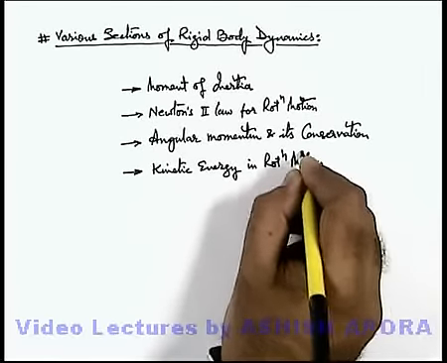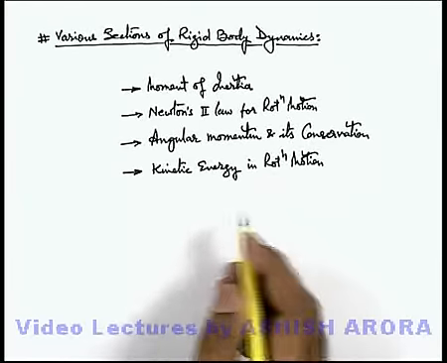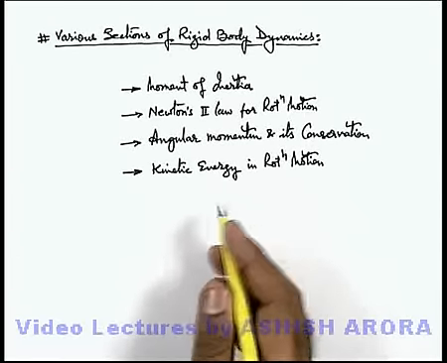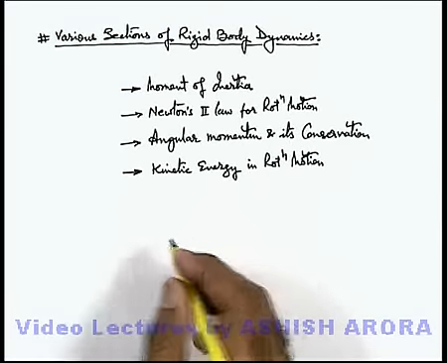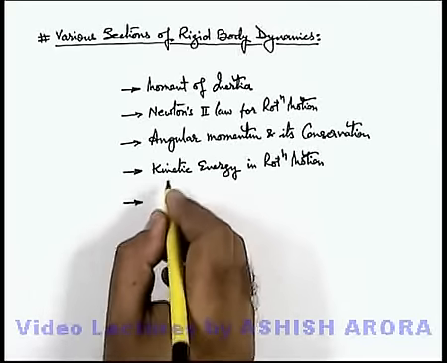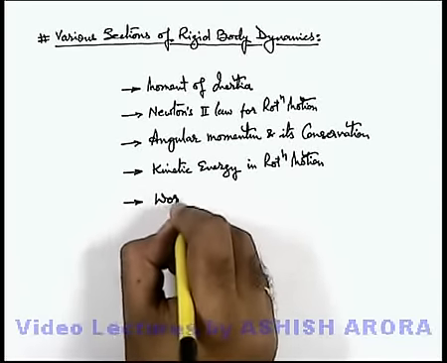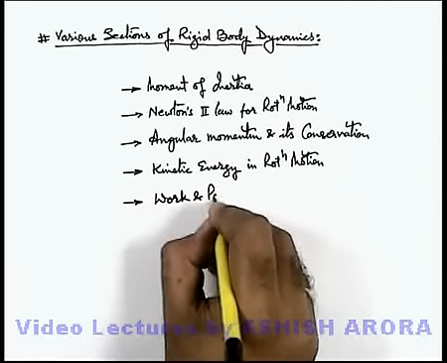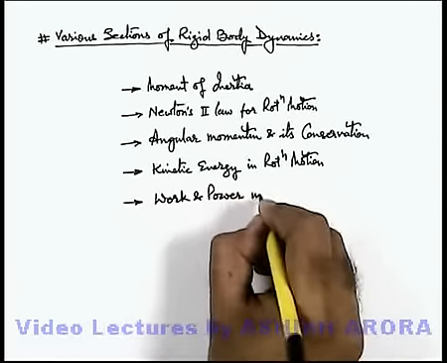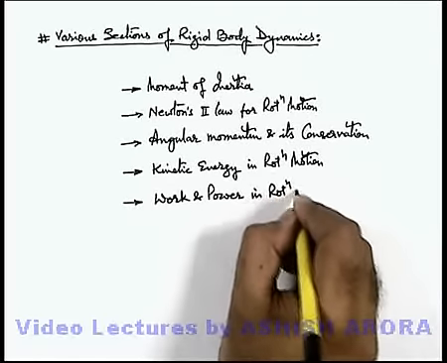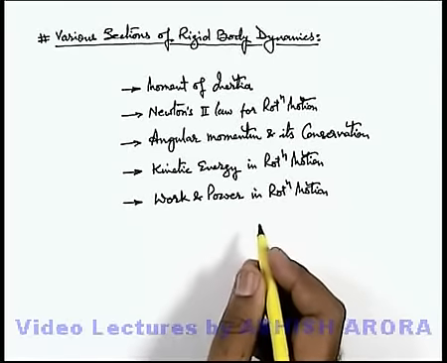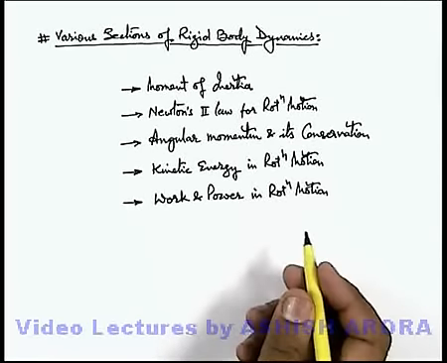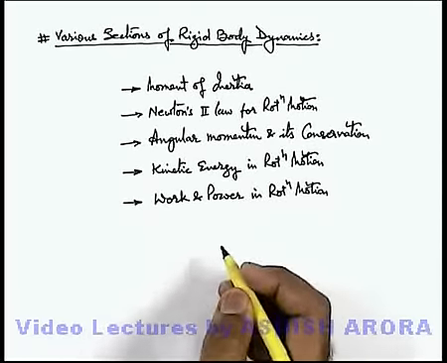Like in translational motion, we know that the kinetic energy of a body can be written as half mv square. Similar to that, in rotational motion, we define kinetic energy, and right after that, we'll talk about work and power in rotational motion. Here we'll also talk about the work energy theorem for an object in rotational motion, similar to the situation we have studied in translational motion.